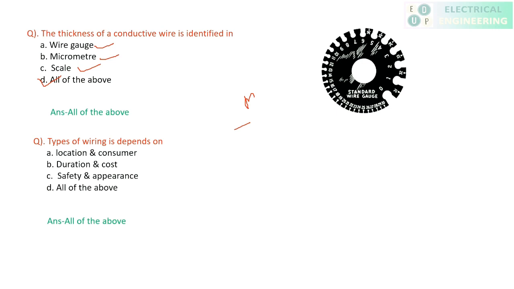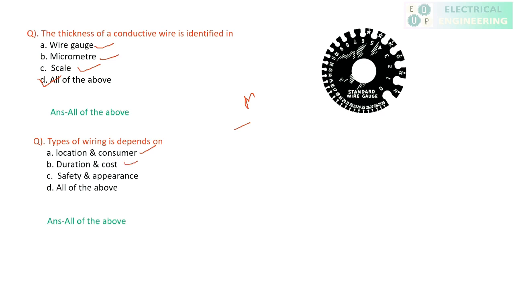Wiring depends upon. Wiring depends upon means, for a particular area or application, what will be the wiring type? Clear? We have various wiring types, and that type will be decided by both location and consumer. It is okay, because location means, if it is an acidic area or high temperature area, your wiring system will be different. If it is a dry area, your wiring system will be different, and it depends upon the consumer also. Whatever the particular consumer requires, accordingly you have to decide the wiring.